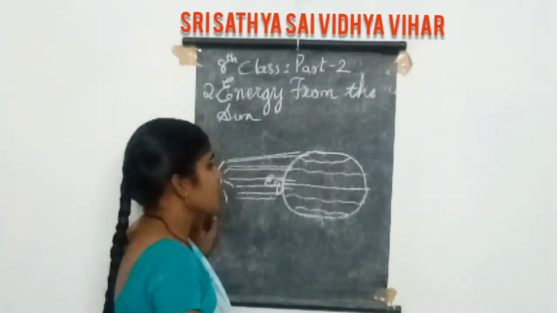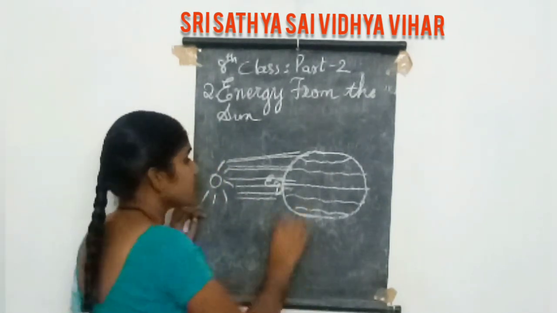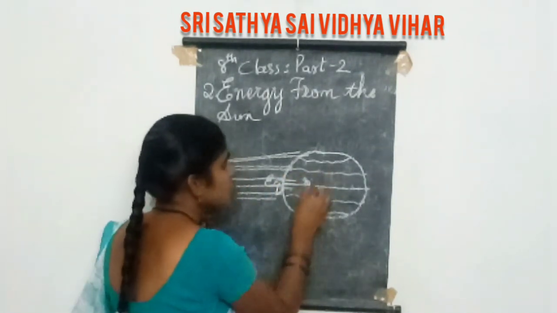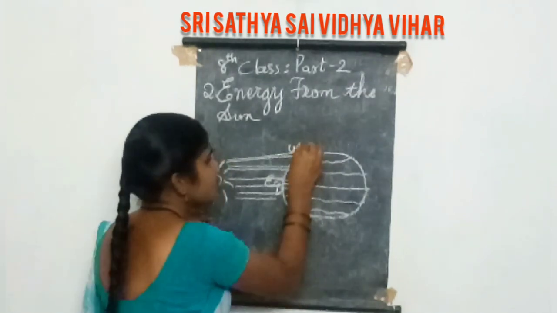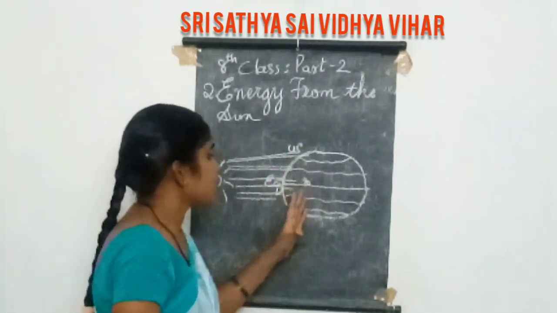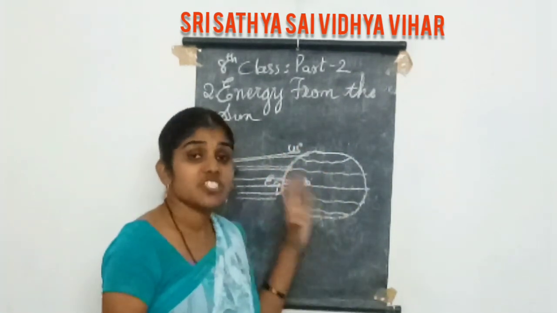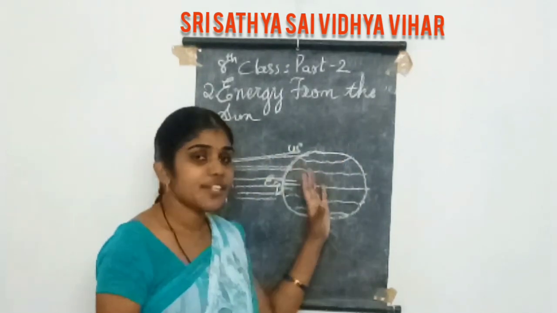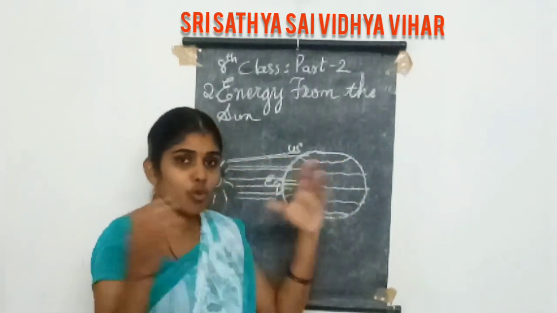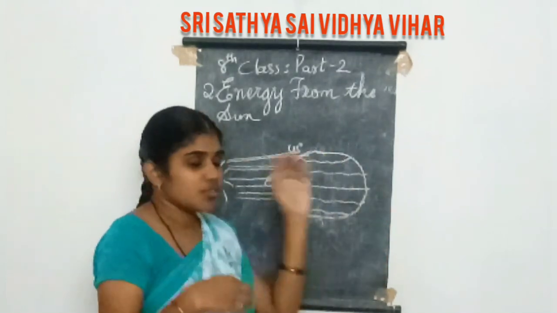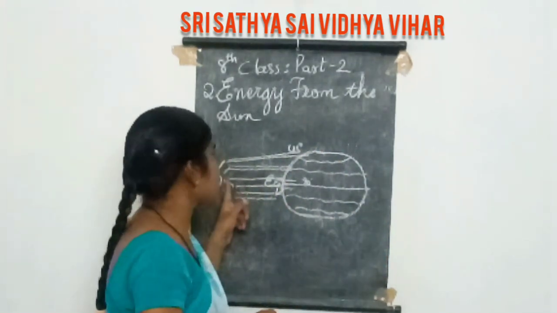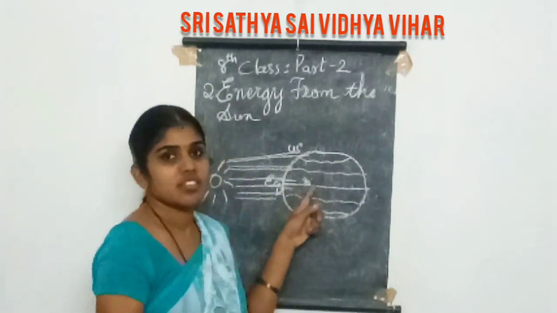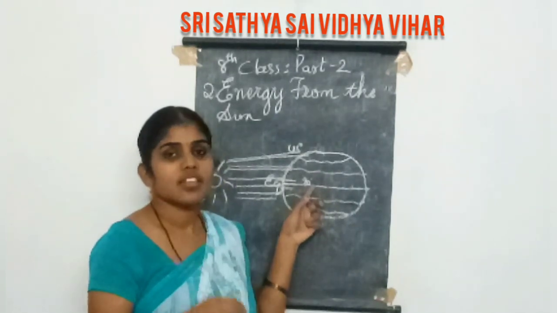If we say the equator is 90 degrees, then this is 45 degrees. In this way, the distance from the latitudes to the sun is different. The distance between the sun and the equator is 150 million kilometers.